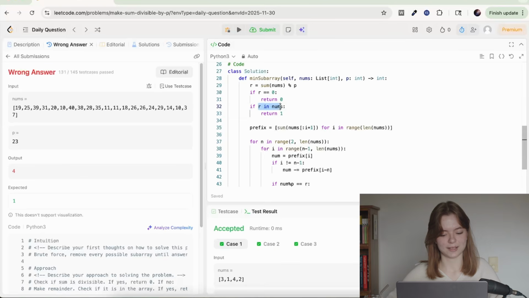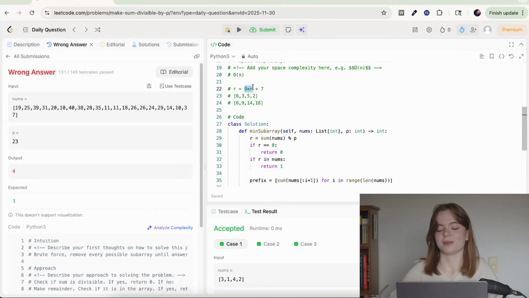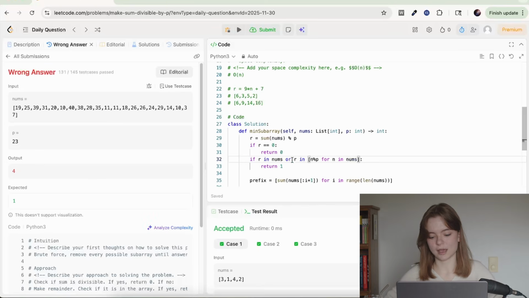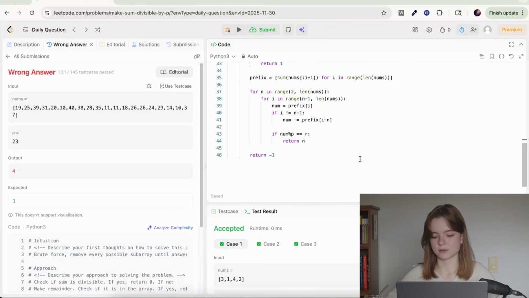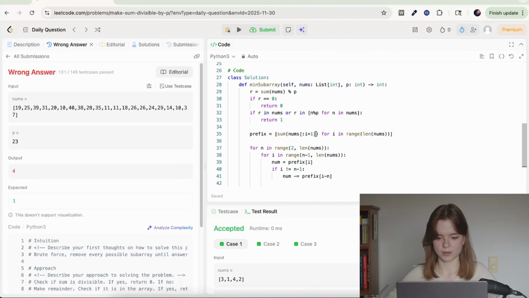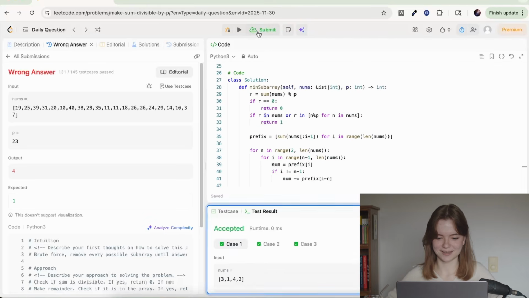Because r might not be in nums, but r plus that might be in nums. Okay, if r in nums or r in n mod p for n in nums. Yeah, because then that or prevents it from running unless it has to. Because if r is in nums, then it won't run this. It will just say, okay, this is true, so we don't need to bother about this. If it's not true, then we go through the trouble of making that list. Then, technically speaking, afterwards, we can just always use this instead of doing this. Something to think about if we want to go back and optimize. For the meantime, let's just try to get all these test cases passing.